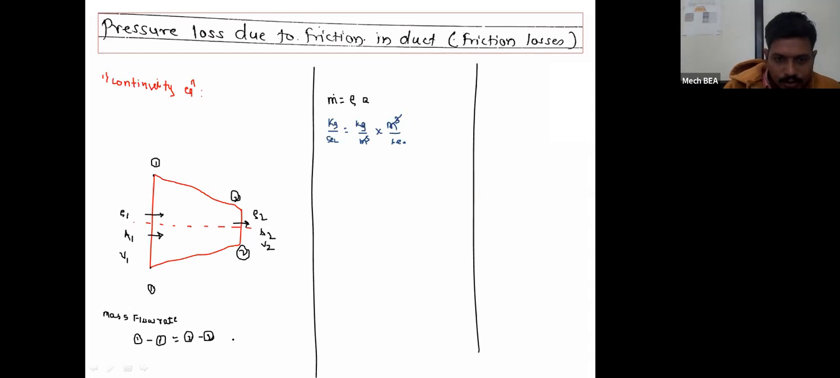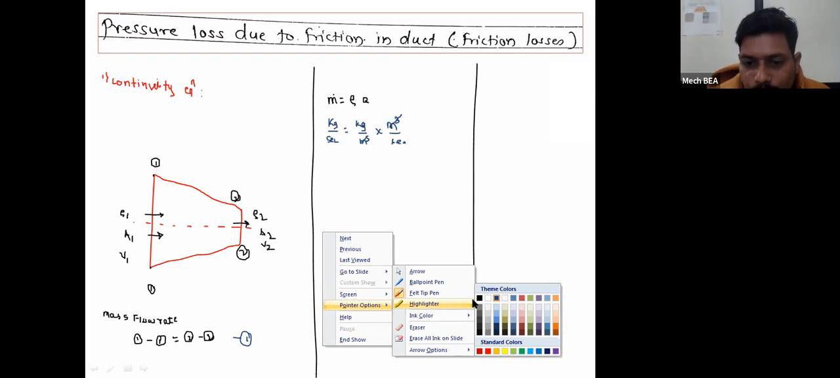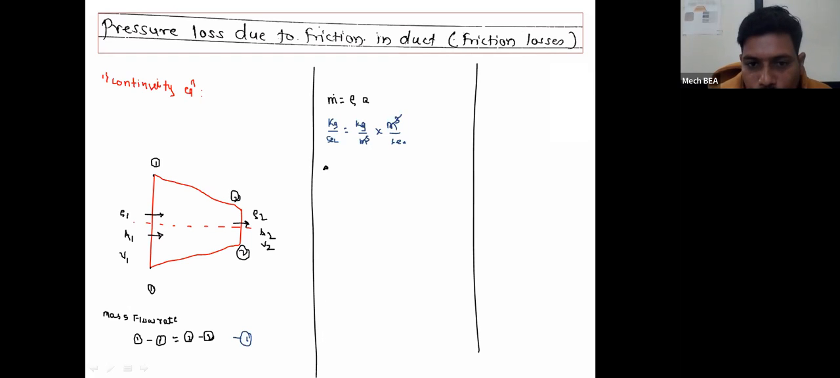So this is the statement of the continuity equation. As mass flow rate at section 1-1 is equal to mass flow rate at section 2-2, rho 1 Q1, where rho 1 is the density at section 1-1 and Q1 is the discharge or flow rate of the air passing through section 1-1, is equal to rho 2 into Q2.